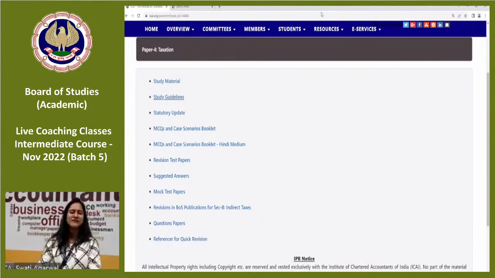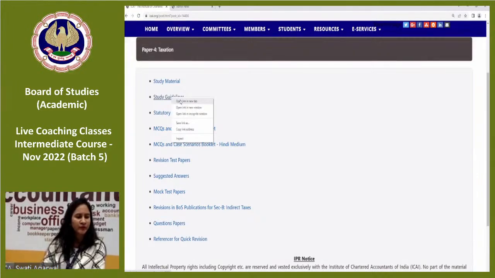Then basically, what is the study guidelines? In the study material, the syllabus is given. What all the topics, what all substantive provisions and procedural laws are to be studied by you. Then study guidelines basically cover the exclusions from the syllabus. What all is not expected from you in the examination. So it is very important to go through the study guidelines, right? Let me show it to you.